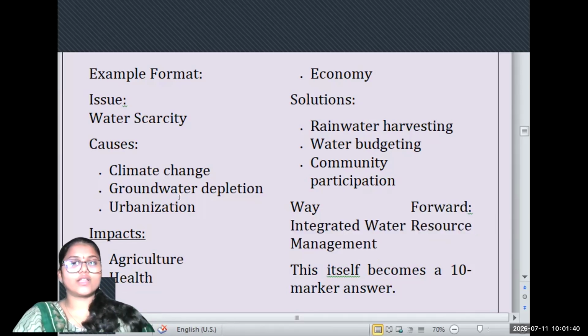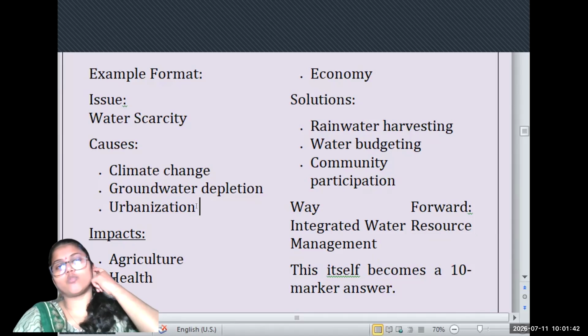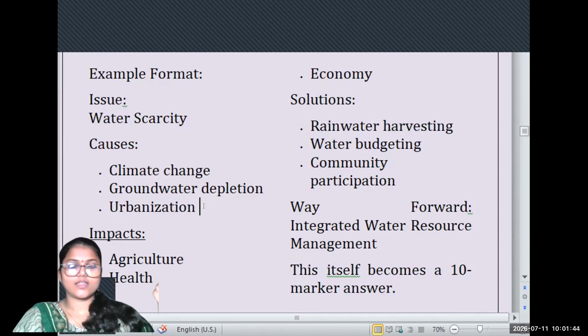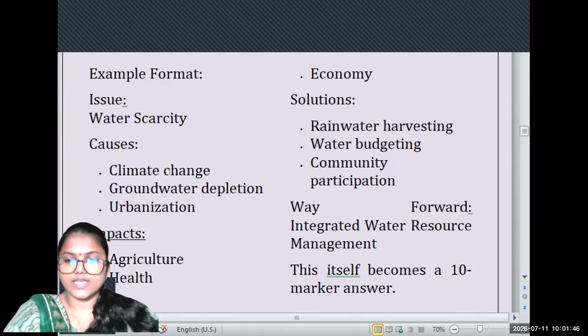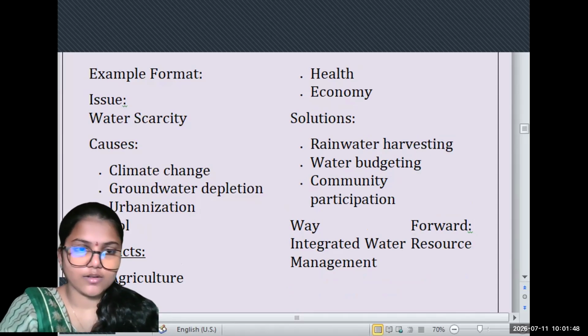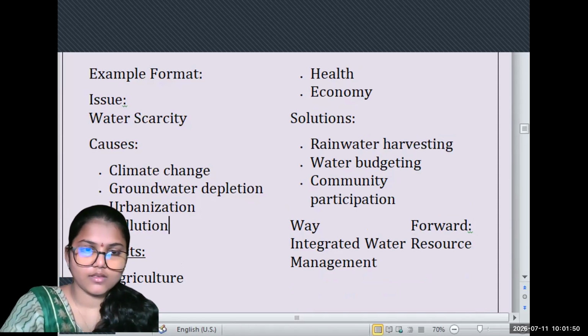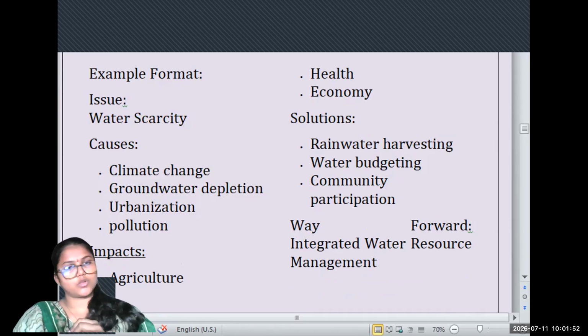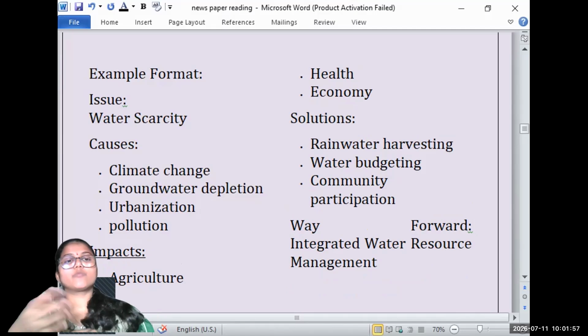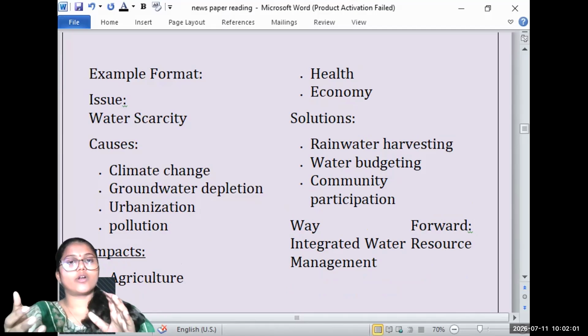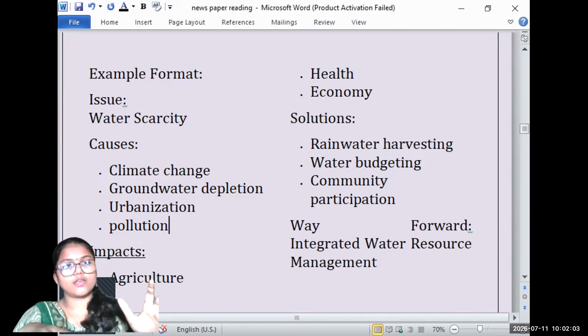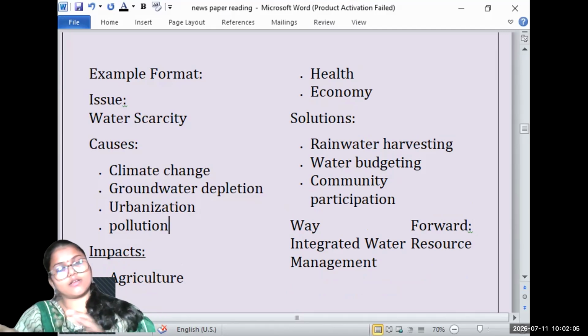Then again, if you feel there can be one more cause which can be added, along with climate change, urbanization, obviously the pollution. Urbanization and pollution. Pollution is also a cause of water scarcity, because the water which is available is being polluted. If it is being polluted, then even though we are getting plenty of rain, we will again be left with less water.